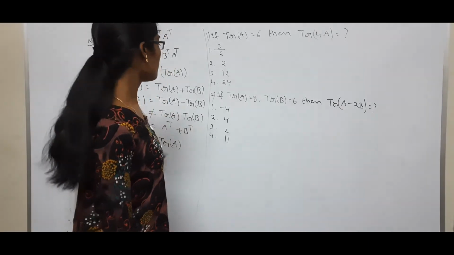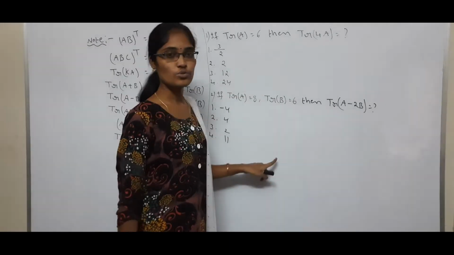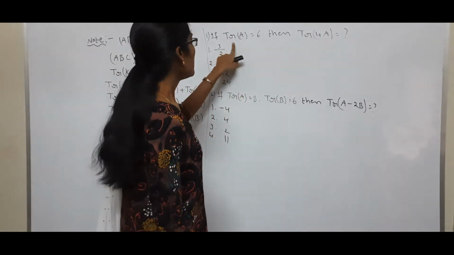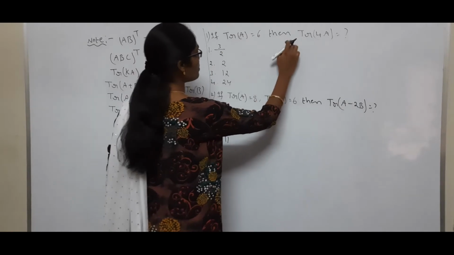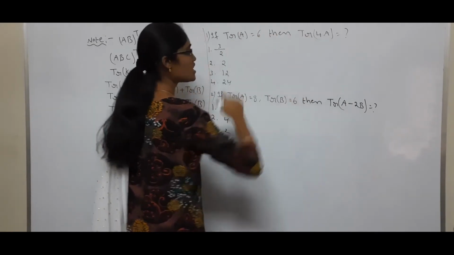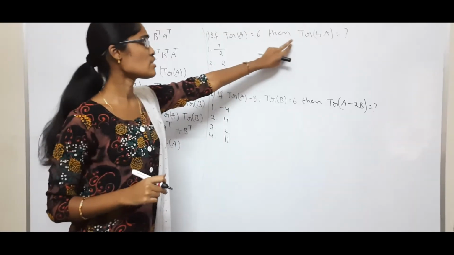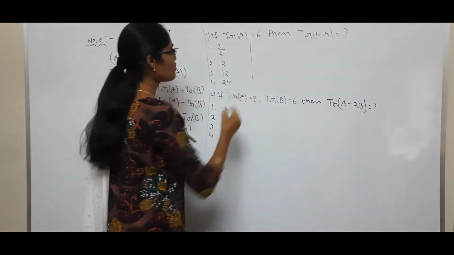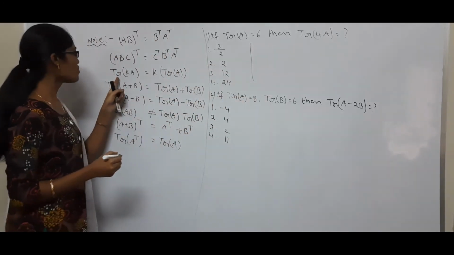So based on these properties, let's see questions. See here, the first question. If trace of A is equal to 6, then trace of 4A is equal to? Trace of 4A is in the form of trace of KA.